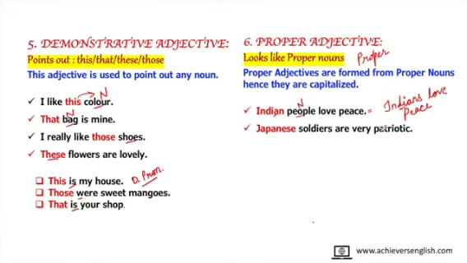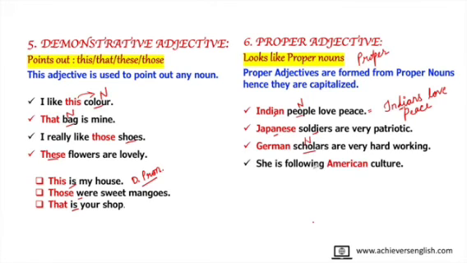Japanese soldiers are very patriotic. Soldier is a noun. So Japanese is coming before noun. Hence, it is proper adjective. But if I write that Japanese are very patriotic, then this will become proper noun. So please take care that adjectives are followed by noun in all the kinds except the adjective of quality, which can come anywhere. German scholars are very hardworking. Scholar is a noun, a common noun. So it is coming before it, so it's proper adjective. She is following American culture. Culture is a noun. It's an abstract noun. So American is coming before noun. So it has become adjective.